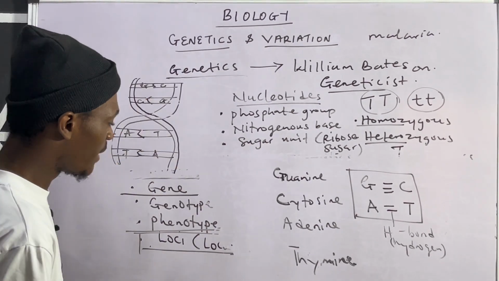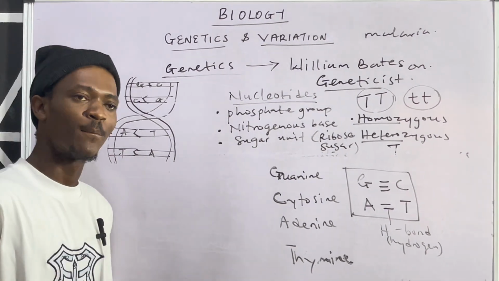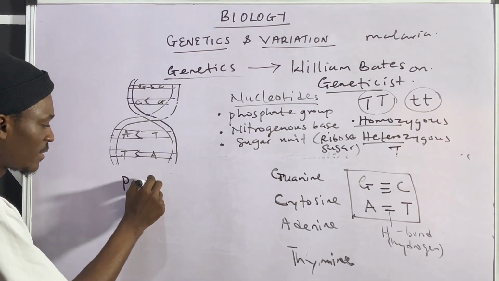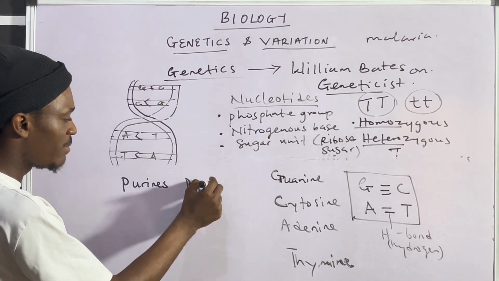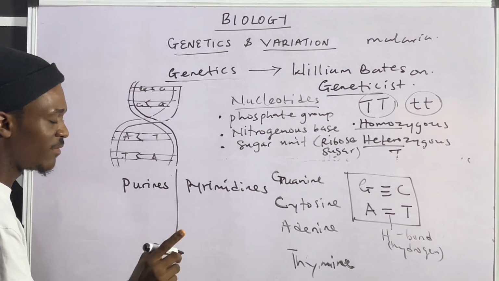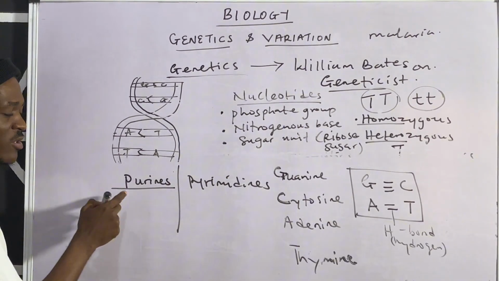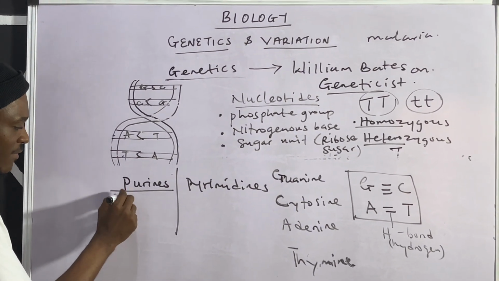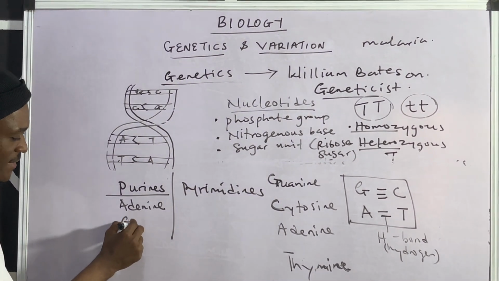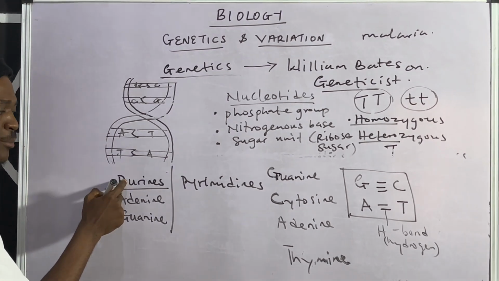So these base pairs are actually grouped into 2 groups. Now we have the purines, and we have the pyrimidines. Those that are writing exam, be very, very focused now. Now, the purines, what are the nitrogenous bases that you have under purines? You have adenine, and we have guanine. Guanine and adenine, they are the ones that are present in purines.